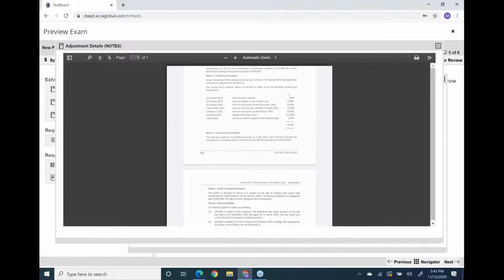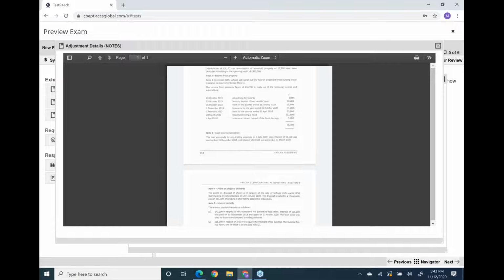Now they are saying the income from property figure of 36,700 is made up of the following income and expenditure. See, that's how they have calculated. They have ready-made calculated, but we have to challenge them. If you find any mistake, you have to challenge him.